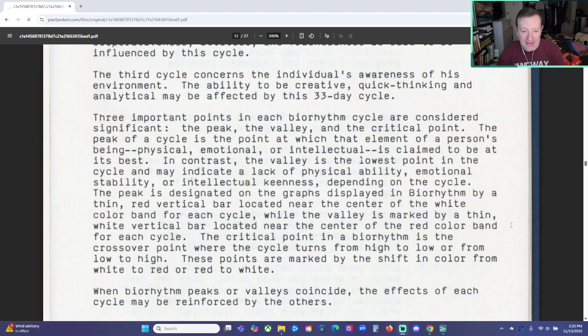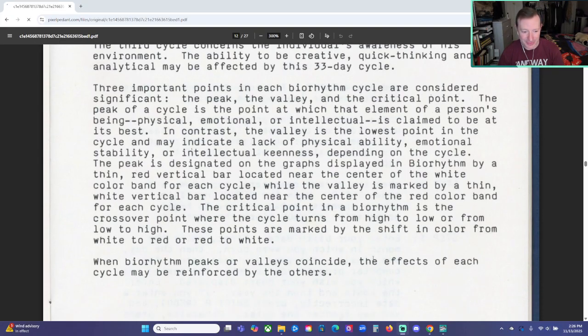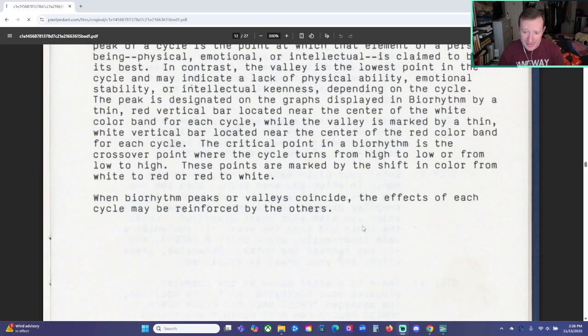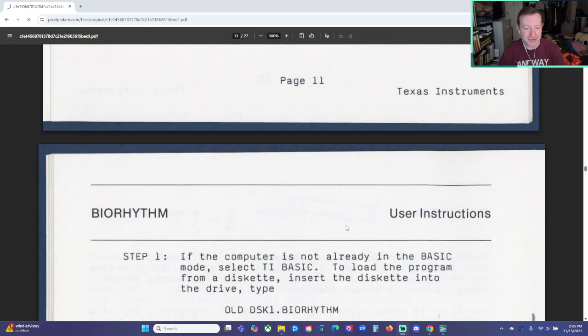The peak is designated on the graphs displayed in Biorhythm by a thin red vertical bar located near the center of the white color band for each cycle, while the valley is marked by a thin white vertical bar located near the center of the red color band for each cycle. The critical point in a biorhythm is the crossover point where the cycle turns from high to low or from low to high. These points are marked by the shift in color from white to red or red to white. I'm not sure I'll remember that. We may have to refer back to the manual here. When biorhythm peaks or valleys coincide, the effects of each cycle may be reinforced by the others.